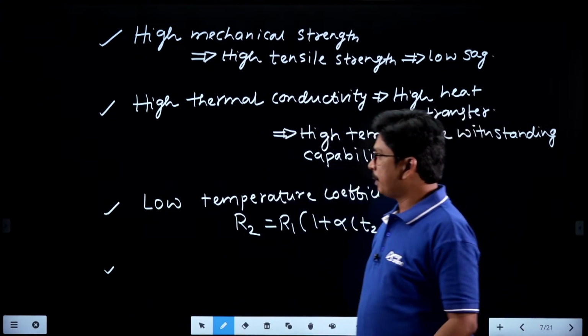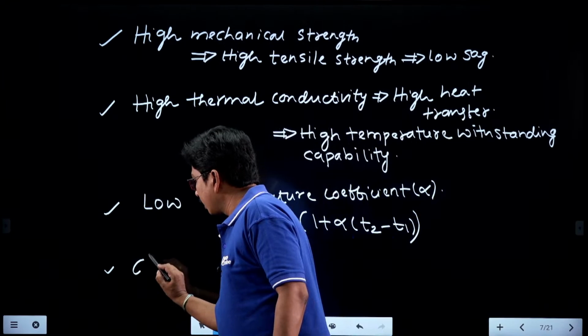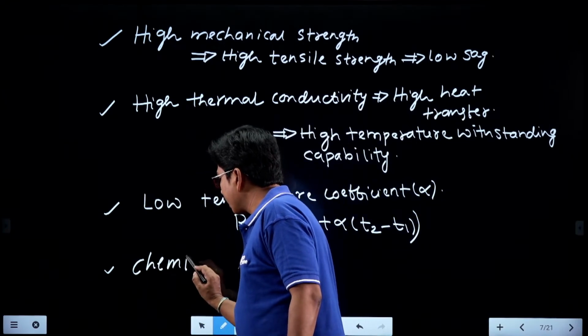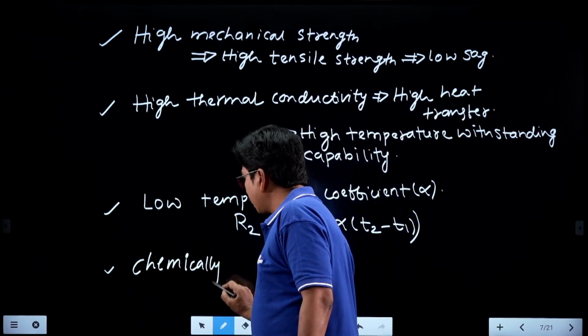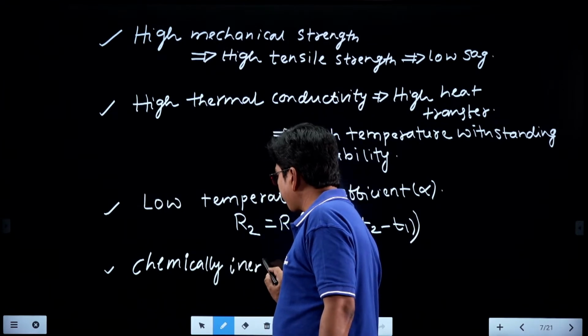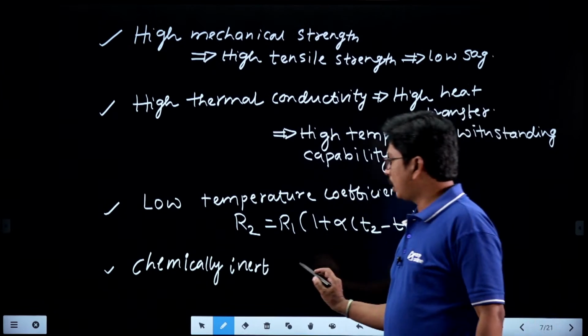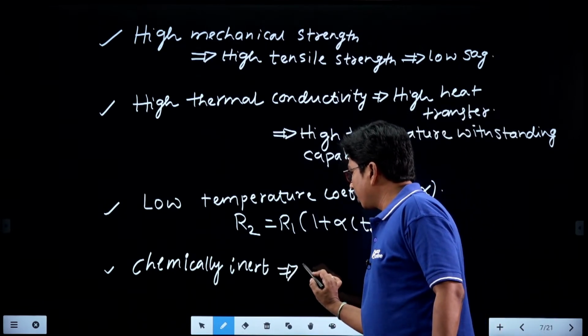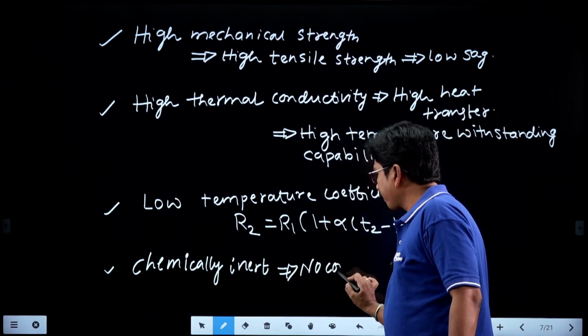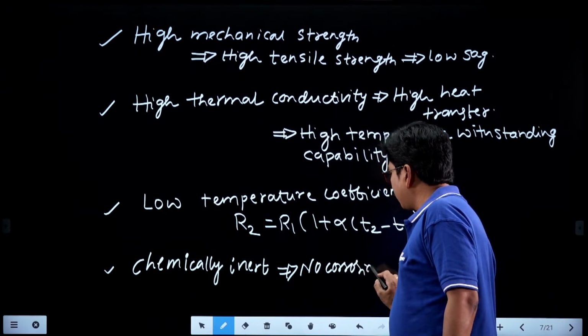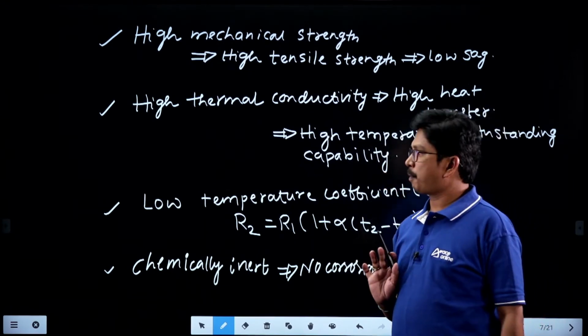One more property we can take: the conductor should not chemically interact with the surrounding environment. So it should be chemically inert. We can say simply there is no corrosion for a conducting material.